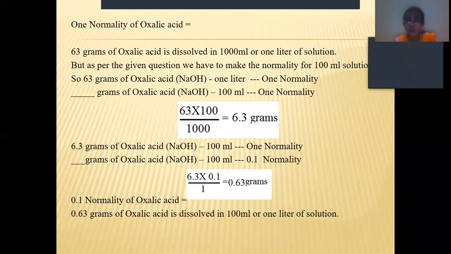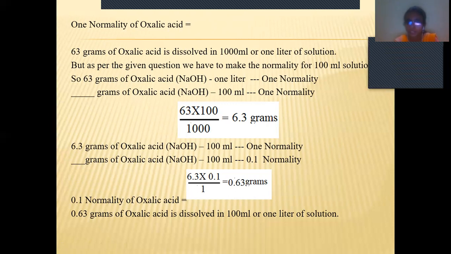So we have to reduce the solution quantity to 100 ml. By doing this cross multiplication, that is 63 by 100 by 1000. 1000 means 1 liter is equal to 1000 ml. So here we got 6.3 grams. 6.3 grams should be dissolved in 100 ml of water, meaning 100 ml of solution.